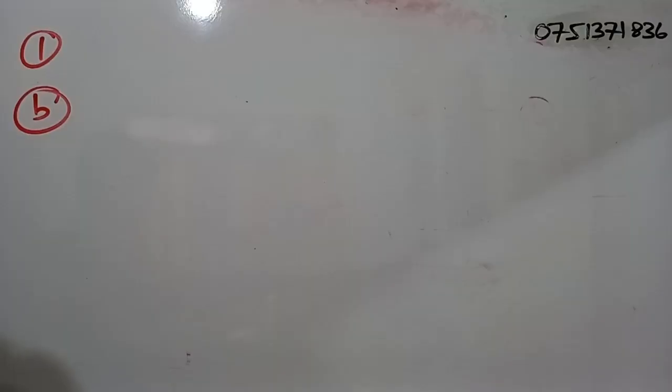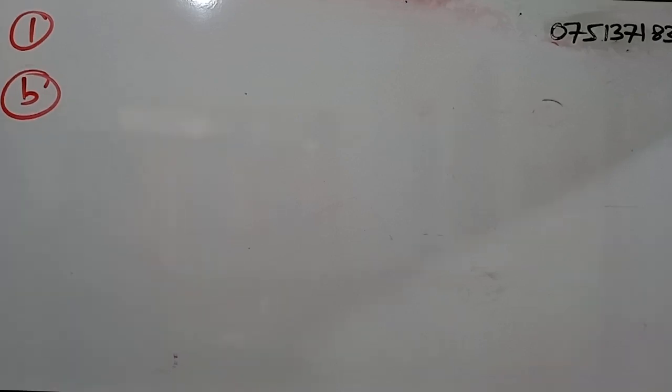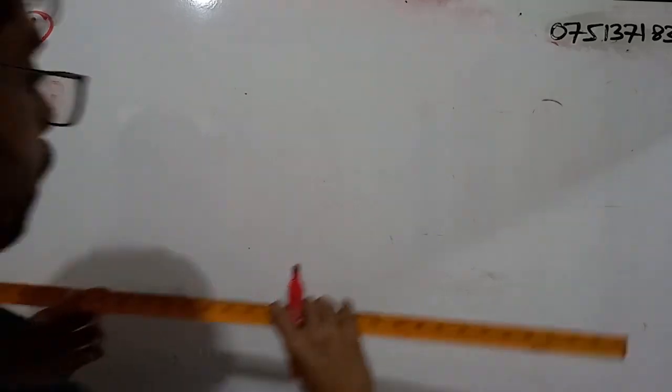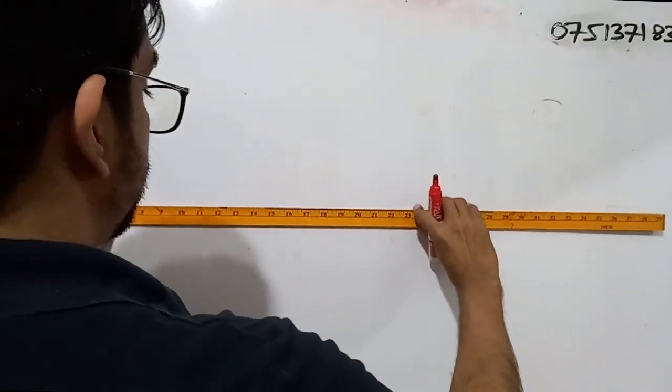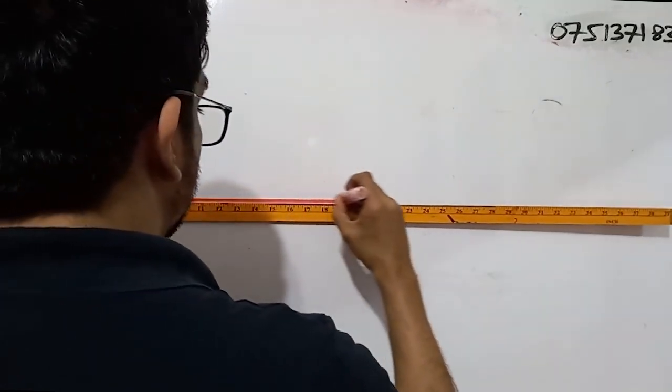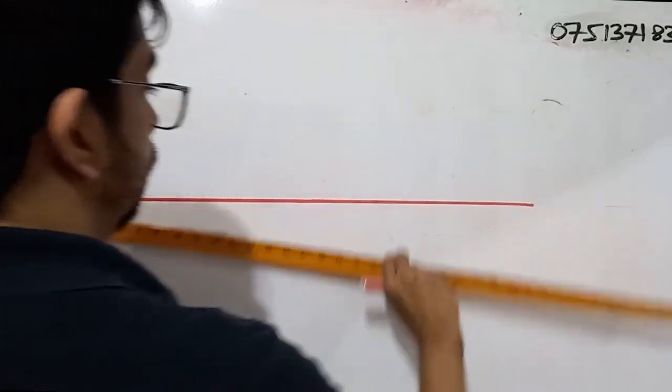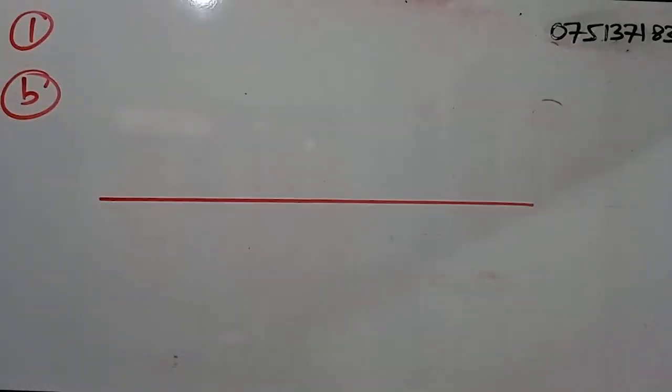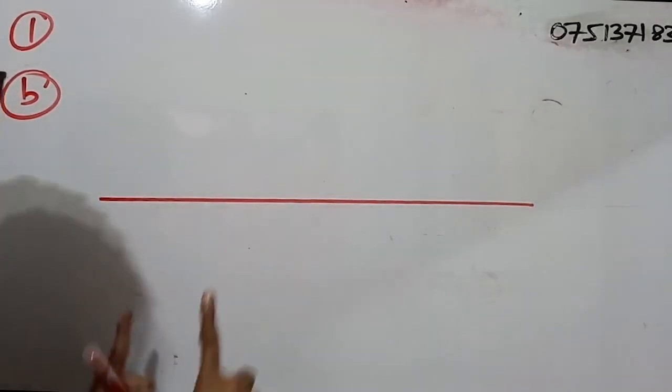Draw a straight line segment PQ such that PQ is 6 centimeters. First of all, we will use the ruler just to draw a straight line. Now I need to mark PQ.